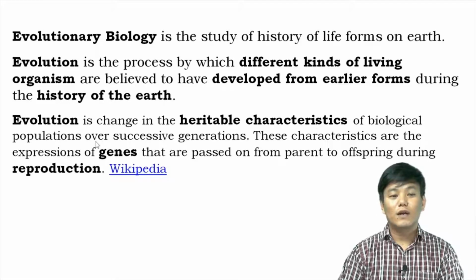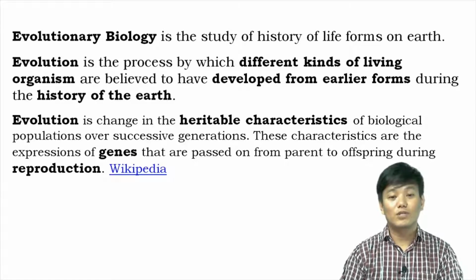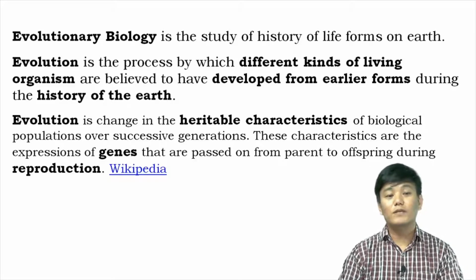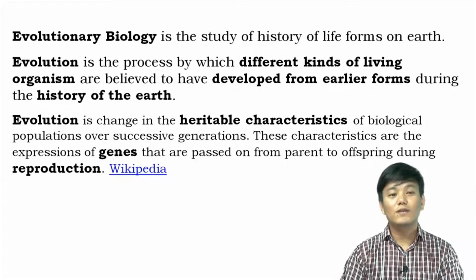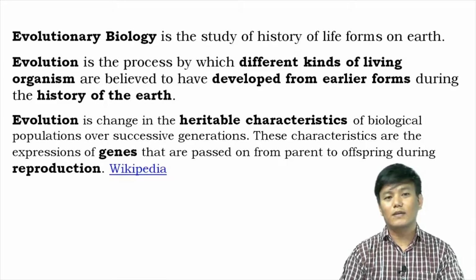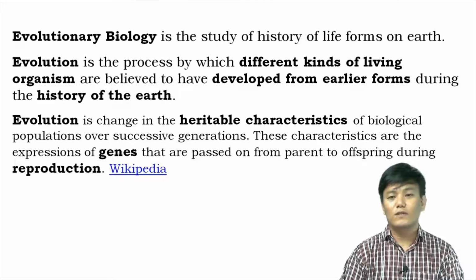The definition of evolution in Wikipedia is given as such: evolution is change in the heritable characteristics of biological populations over successive generations. So these characteristics are the expressions of genes that we have already studied in the genetics part, that are passed on from parent to offspring during reproduction. So these are the definitions of evolution that I can find on various websites. So you may want to note them down.